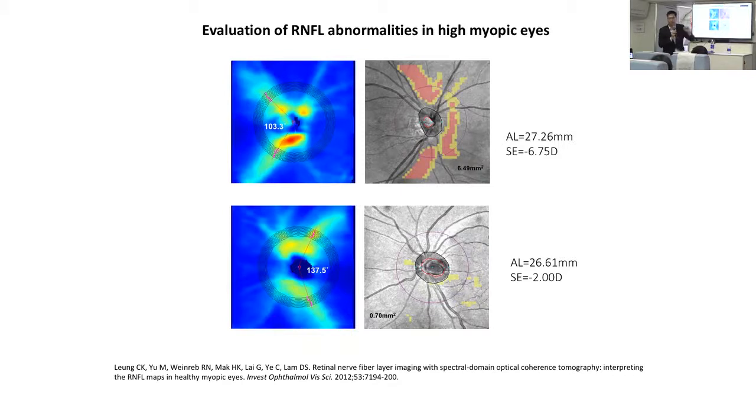We can measure it. And you can see the more myopic you are, the narrower this retinal nerve fiber bundle angle is.